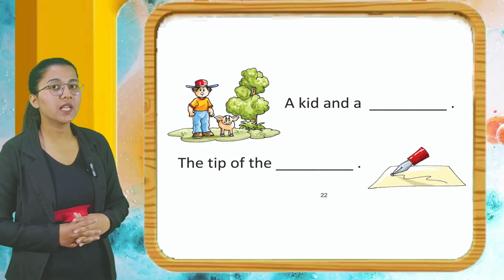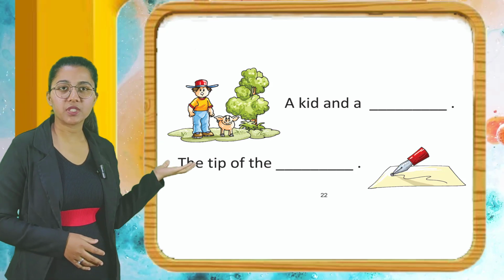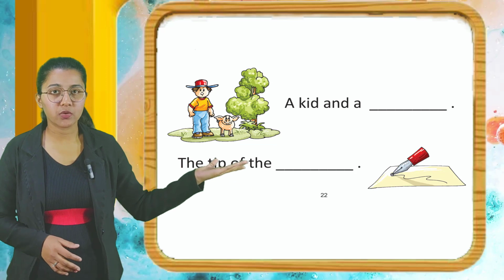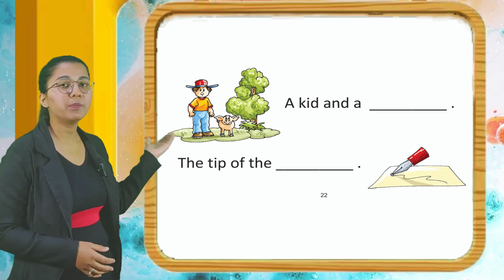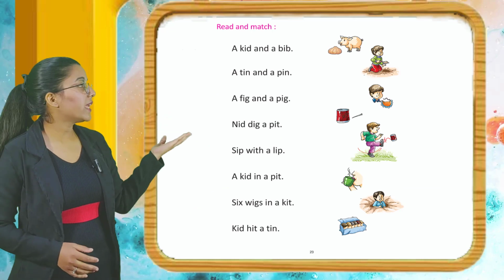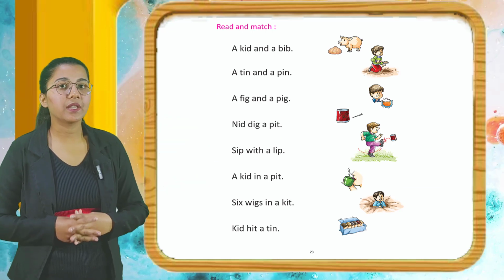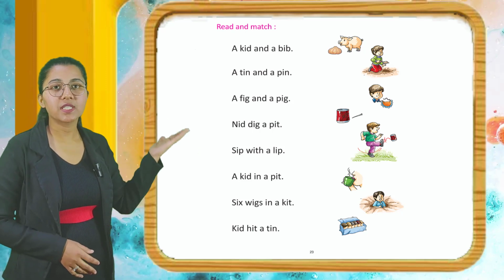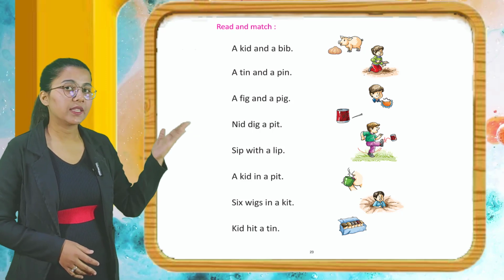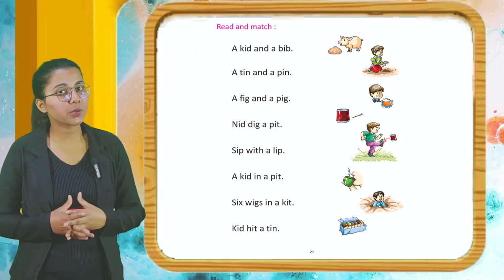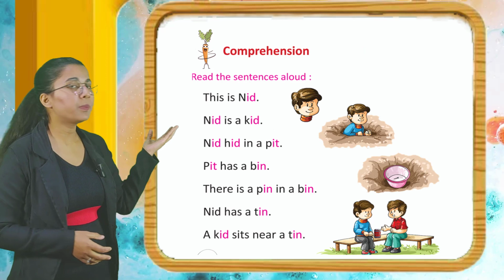So students, now here you can see there are some pictures and here is written a kid and a dash. So students, you have to observe the picture carefully and then fill in the blanks. Now read and match. A kid and a bib. So students, in this question, you have to first read the sentences, then observe the picture and then match them according to the sentence. Now we have comprehension.